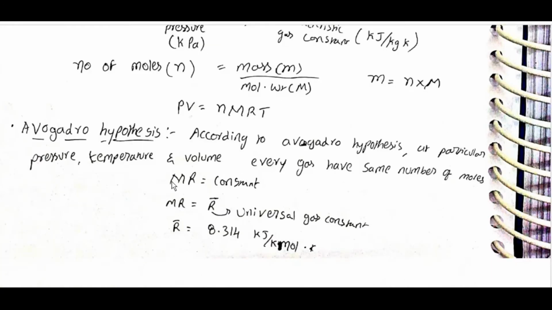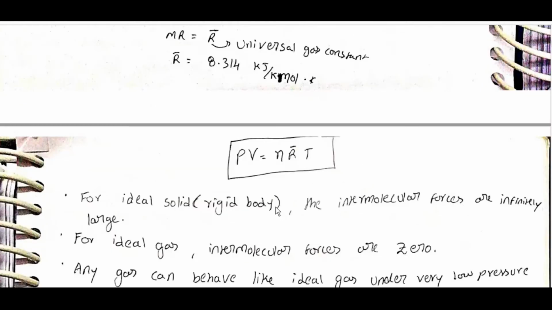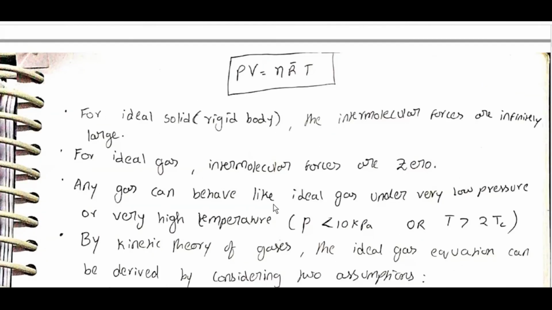Avogadro hypothesis. According to the Avogadro hypothesis, at a particular pressure, temperature and volume, every gas has the same number of molecules. MR is equal to constant. MR is equal to R bar. R bar is equal to 8.314 kilojoule per kilomole Kelvin. PV is equal to n R bar T.